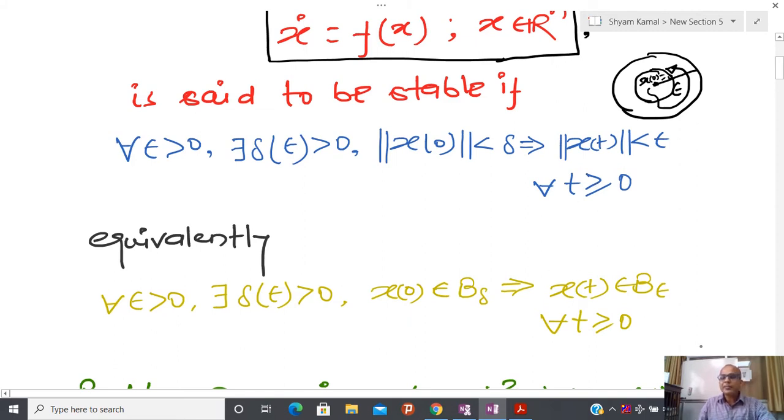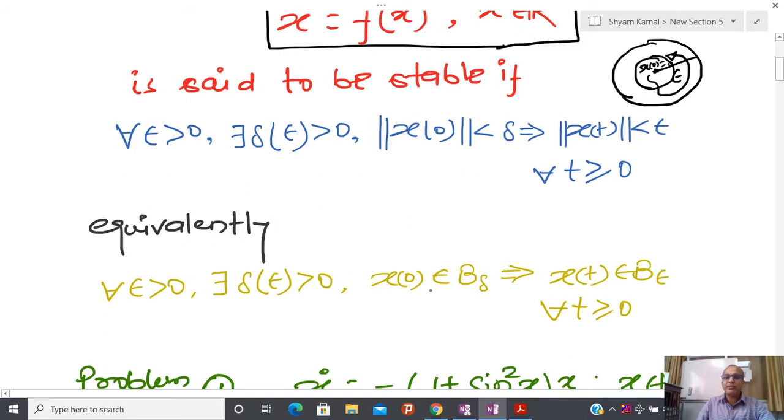Equivalently, in terms of balls, whenever we have a certain kind of norm, you can take the 2 norm or p norm, whatever. Corresponding to each norm I have a certain kind of ball, and I am not concerned with the shape of the ball. If the initial condition remains in the delta ball, and we can make sure that x(t) belongs to the output ball that is a function of epsilon, then for every epsilon it is possible to find some delta.